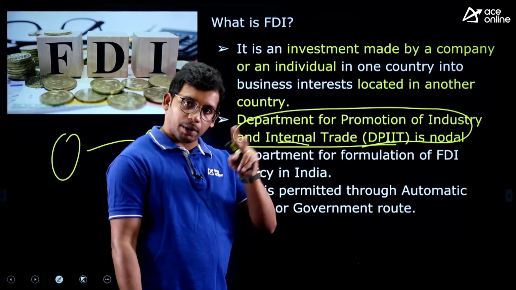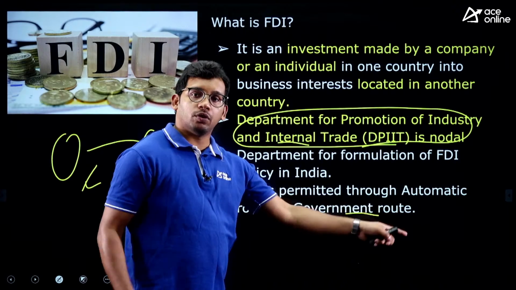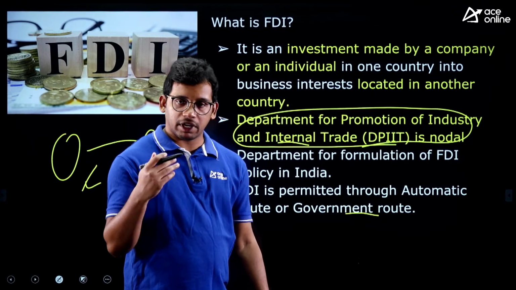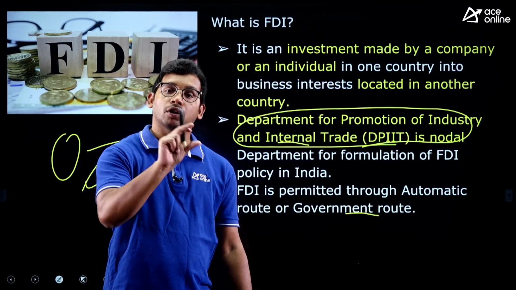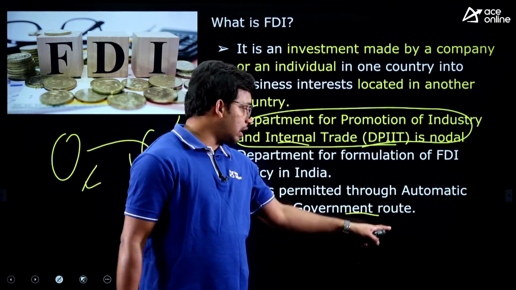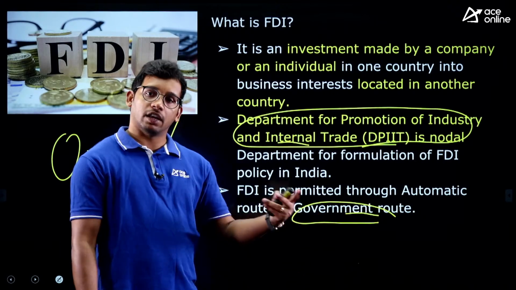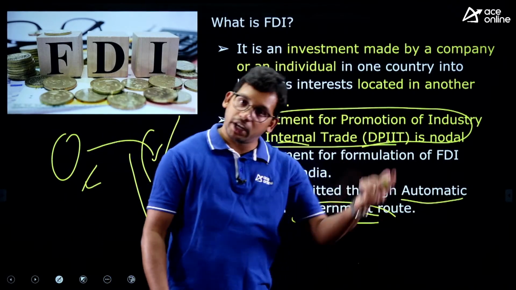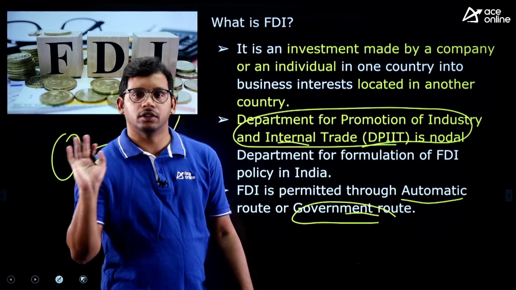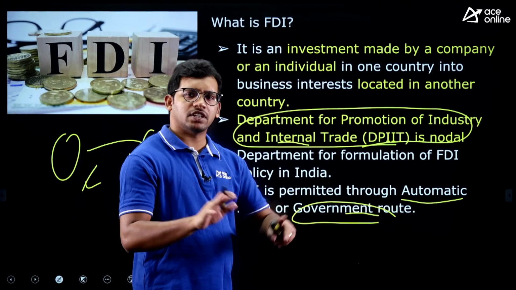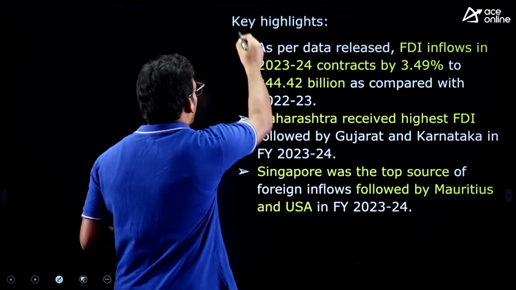And FDI is permitted in two ways. One is the government route, where they have to take permission. For example, if I am a US person and I want to invest in India in certain sectors like defense, which are important for the country, they are done through the government route. That means I need to apply for permission from the government, then only I can invest. And there are certain sectors which are automatic route. That means there is no requirement of government permission. I can directly register with the local authorities and do the business, right? So based on the importance, they have categorized into two, fine. Now the key highlights of the report, this is the most important one for us.